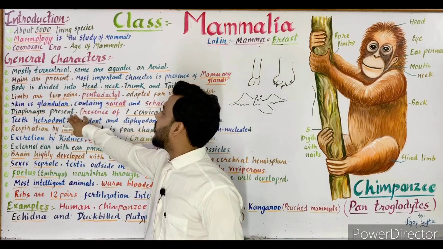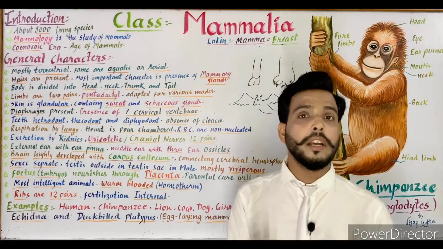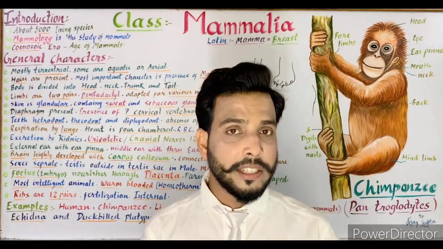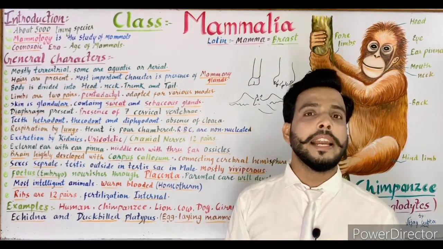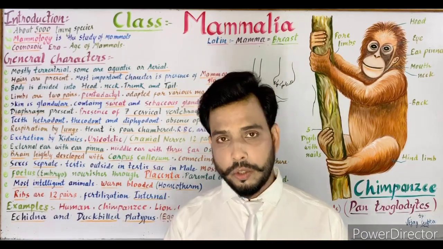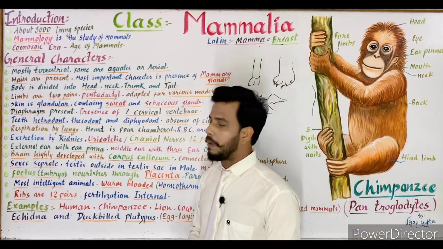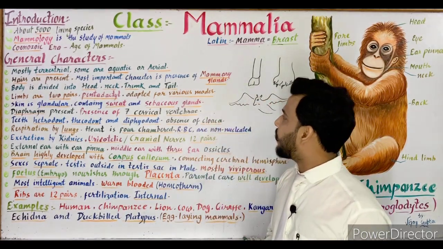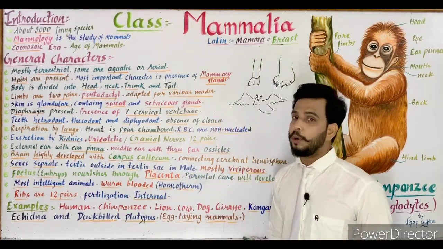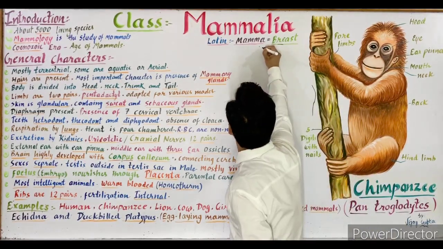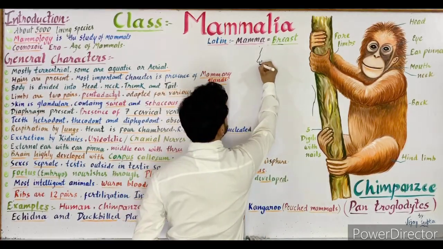Next is skin is glandular, containing sweat and sebaceous glands. The skin of mammals is glandular, meaning it consists of glands, and glands are generally of two types, the sweat glands and the sebaceous glands, which are also known as oil glands. Next is the diaphragm present. Now what is diaphragm? Now I want to make a diagram to tell you about the diaphragm. Suppose that this is our body. I think now it is clear to you.